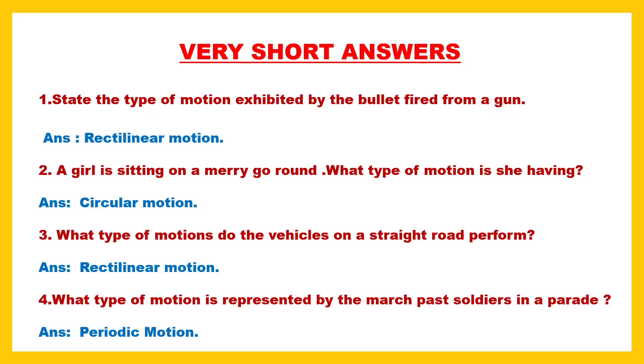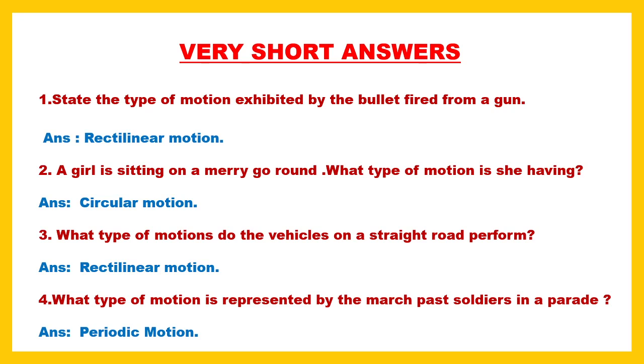What type of motion do the vehicles on a straight road perform? As I said before, motion of a vehicle along a straight line, or motion related to a straight line, is rectilinear motion. So the motion exhibited by a vehicle moving in a straight line is rectilinear motion.